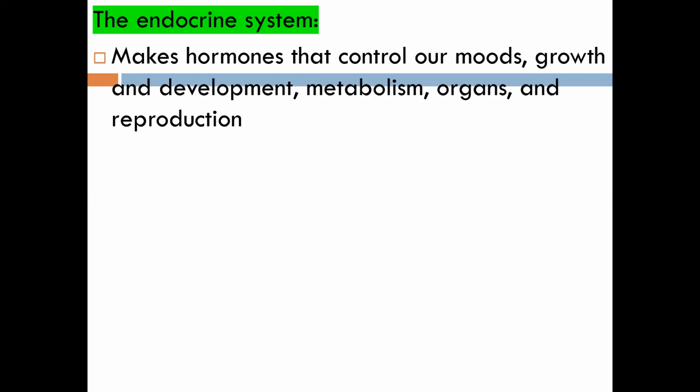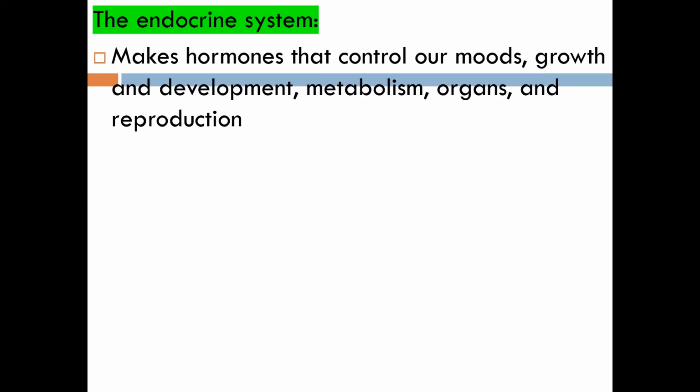Our endocrine system, what does it mainly do? It makes hormones that control our moods. The endocrine system makes hormones that control our moods, our growth and development.